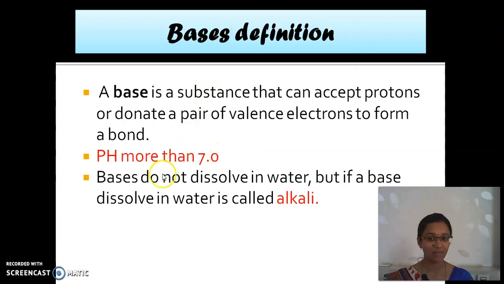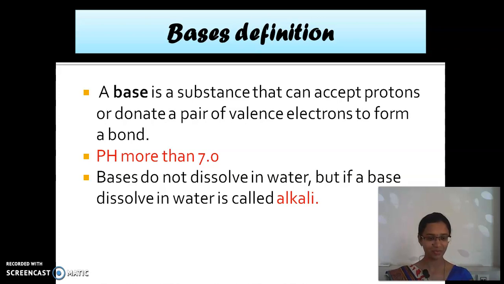And then look here. I will tell you what is meant by alkali. The other name of base is alkali, children. If the base is dissolved in water, it is called an alkali. So we can call it base or alkali. Clear? Listen, I told you that baking soda is a base. If the baking soda is dissolved in water, it is called an alkali.